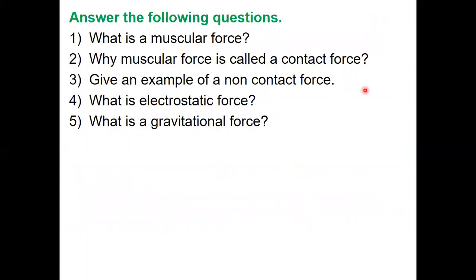You answer these questions, children. What is a muscular force? Why is muscular force called a contact force? Give an example of a non-contact force. What is electrostatic force and what is gravitational force?